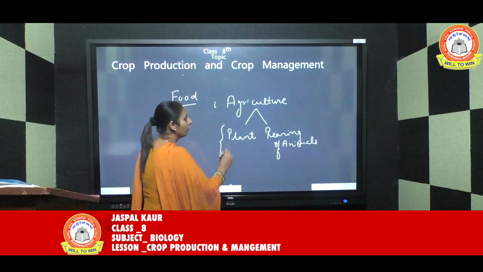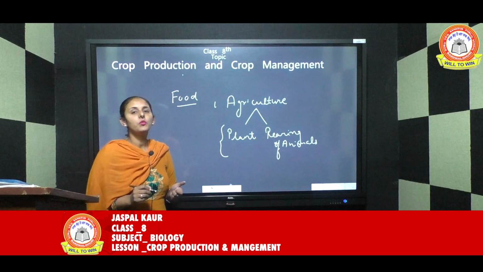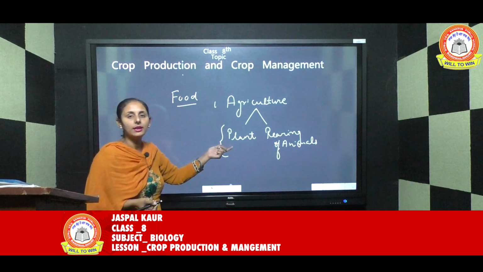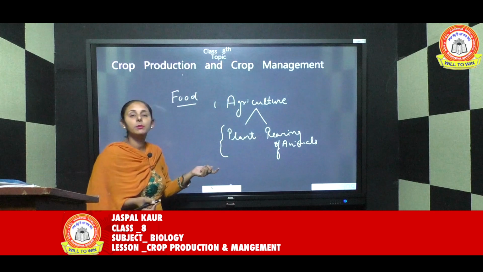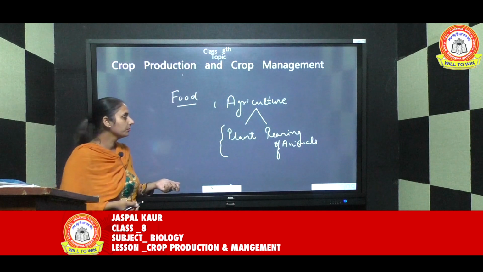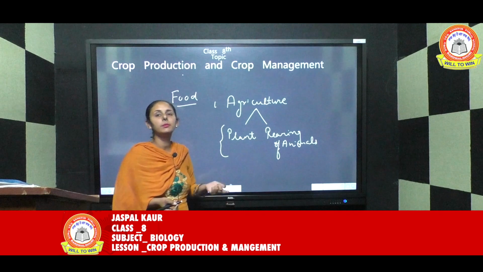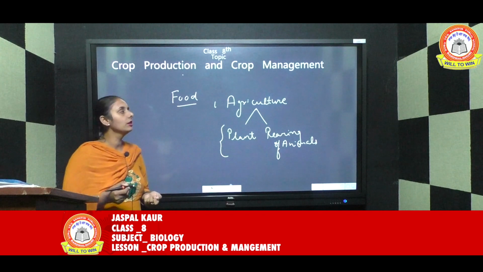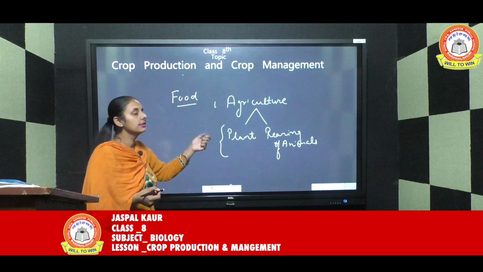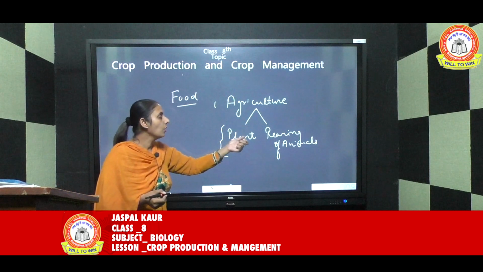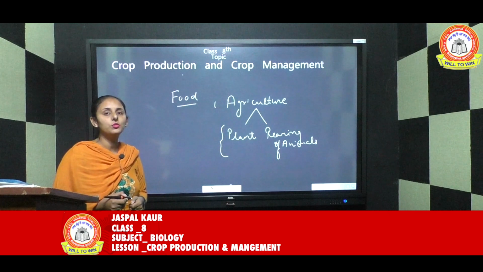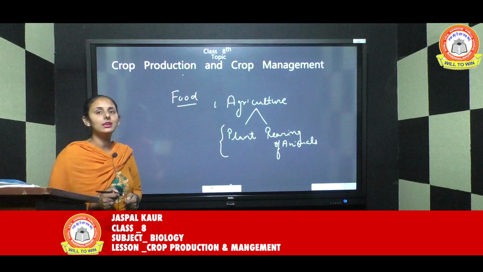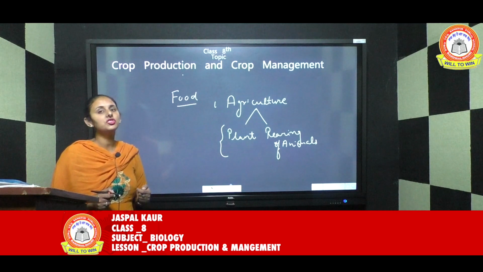From both plants and animals, we get useful products. For example, from plants we get food and fibers like cotton and jute. From the rearing of animals we get milk, meat, eggs and so on. The list is quite long. So agriculture is the growing of plants along with the rearing of animals in order to obtain useful products. This is the first definition that we will be using in this chapter.